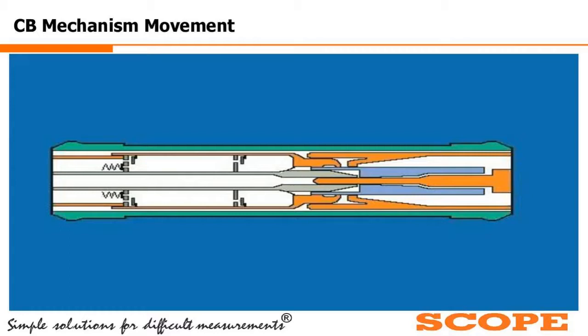Before going into the video or the animation, I want to explain from the right side, the green part at the outer part, you can consider as the overall porcelain chamber. Inside the porcelain chamber, we have all the assembly. Here the left hand side is the moving contact, and in the right hand side we will be seeing the fixed contact. Now I will play the video.